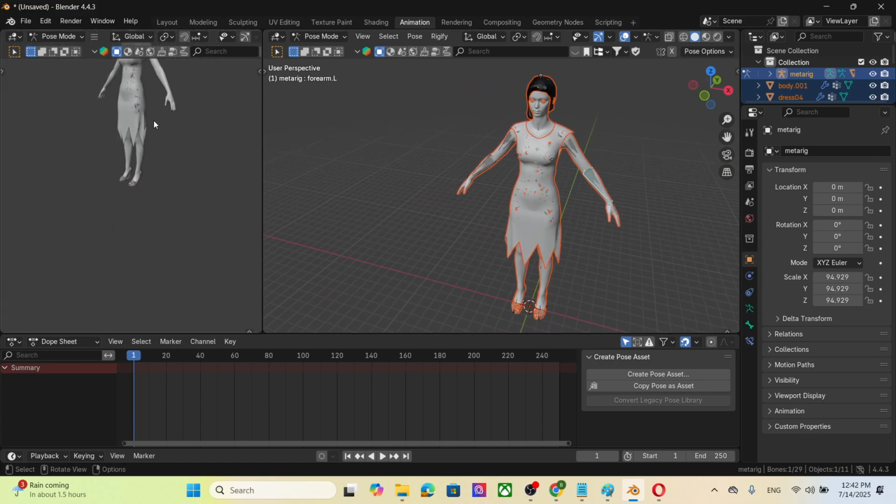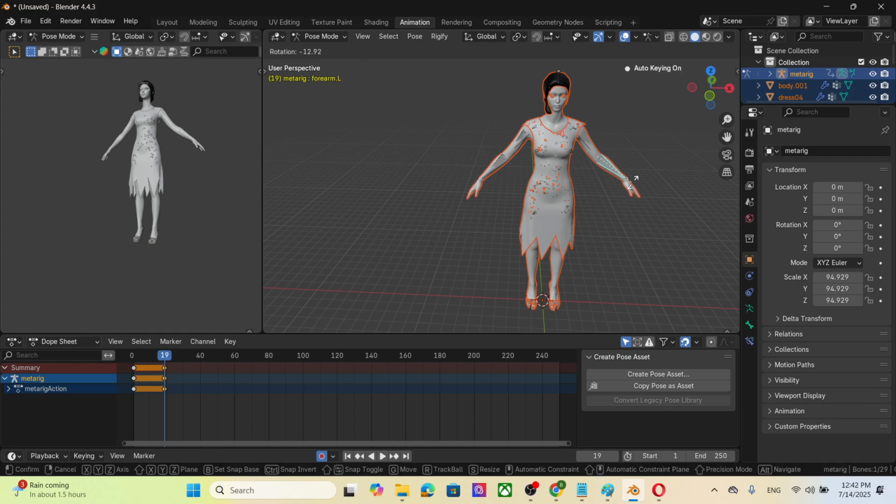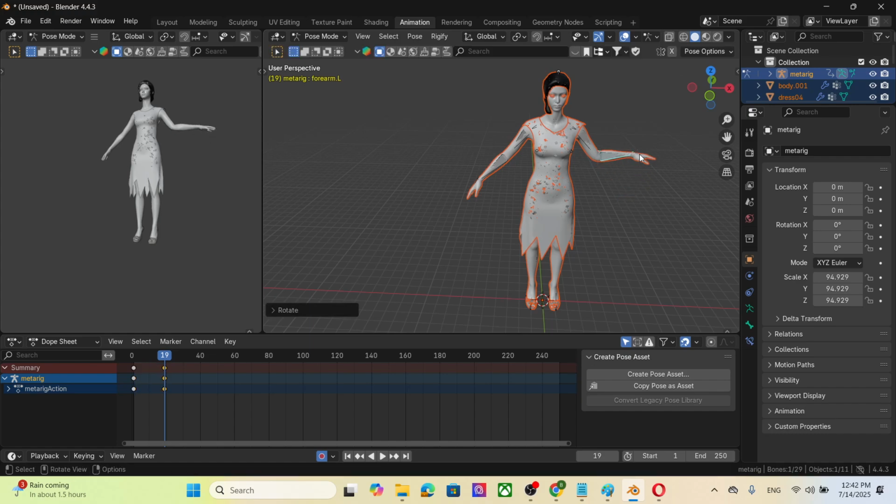Okay, so open your animation tab. You can select one of your bones. Okay, you click the I button to insert the keyframe. You can do the recording here. So you click the R button to rotate, and you key in the keyframe. So now your hand is moving. So select this bone as well. Press the I to key in the keyframe.